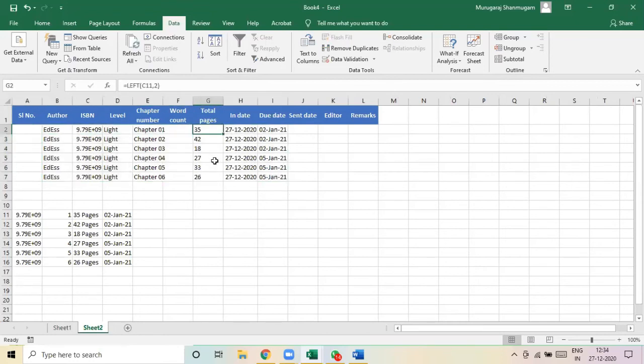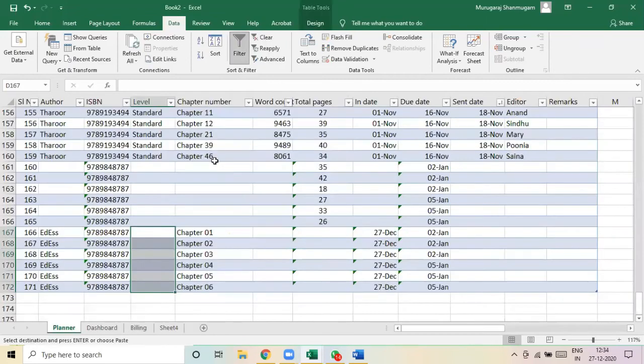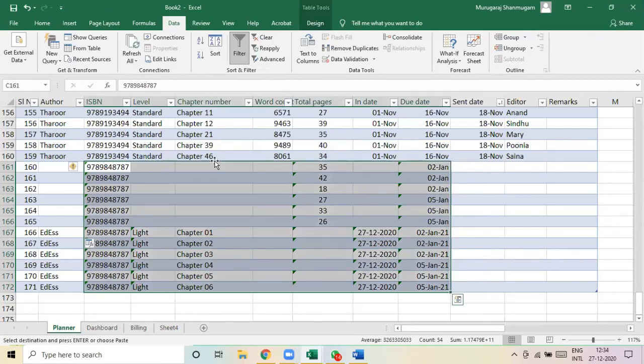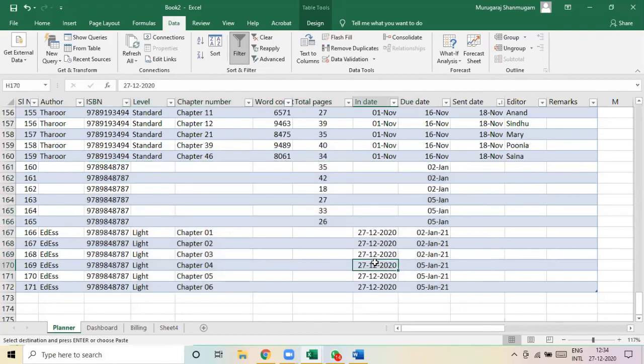So word count is not available. Total pages is available. Either way, the final number that I need is the page number. Again, Excel will think that I am making some mistake because it is not conforming to the pattern that I have done already. That's why there are so many triangles. At some places there would be formulas, and at other places we have just copy-pasted values, so there are inconsistencies. Excel is so wonderful in that manner. It could be a false positive, but it tells you, hey, something is different from what you have done so far, so better you look up and check.